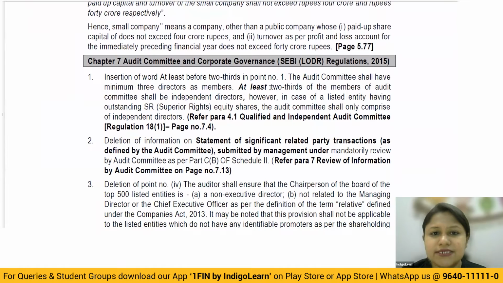When it comes to chapter 7, audit committee and corporate governance, I would recommend every student to go and visit the RTP discussion for the November 22 examination, wherein this particular amendment has been discussed in full and I've covered it totally. Okay, this is the same thing repeated here. As I always tell, the only reason to bring it up in the next RTP also is because the institute material has to get updated for this particular matter.